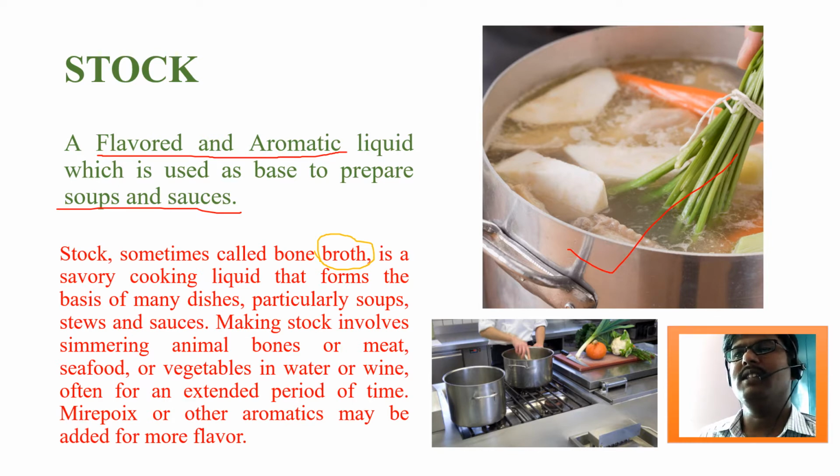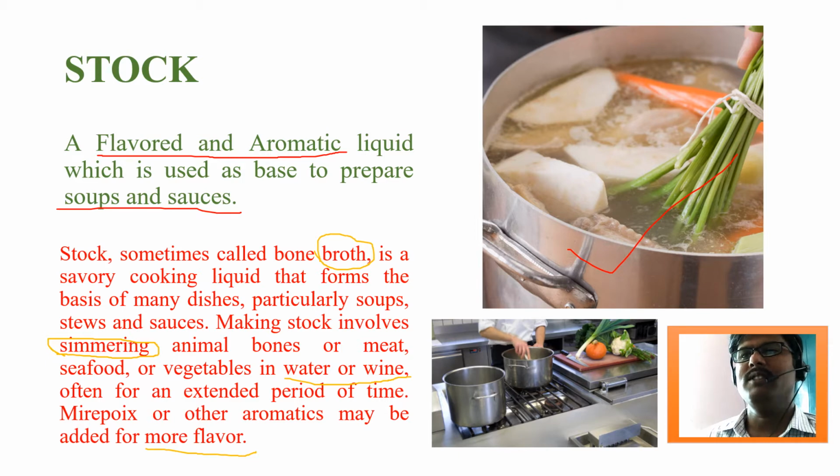Making stocks involves simmering. Simmering is a very important cooking method here, and by using this method we are going to prepare the stock. This stock can be prepared from animal bones or any meat or seafood or vegetables, in a cooking medium like water or wine, often for an extended period of time. Mirepoix or other aromatics may be added for more flavor.